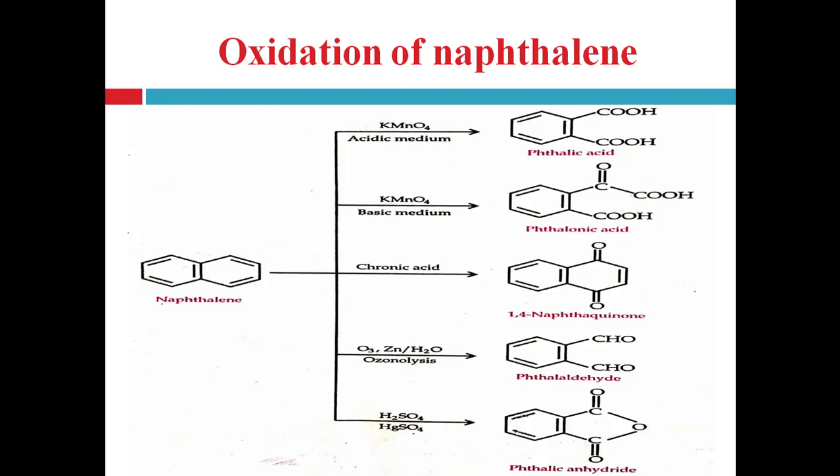So again, to repeat, naphthalene in presence of KMnO4 in acidic medium forms phthalic acid and in basic medium forms phthalonic acid. Naphthalene is oxidized with chromic acid to the 1,4-naphthaquinone. On ozonolysis with ozone, zinc and water molecule, naphthalene can be converted into phthalaldehyde. Right? Again, naphthalene is oxidized in presence of sulfuric acid and mercuric sulfate to the phthalic anhydride.